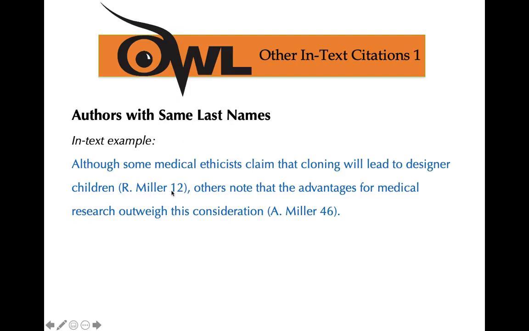So here we have author number 1, Miller, and author number 2, Miller. Well, what you need to do is add the first initial of that person's name followed by a period, and then provide the last name and then the page. Remember, this is only if you're citing more than one author with the same last name.